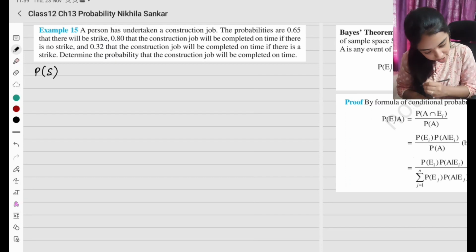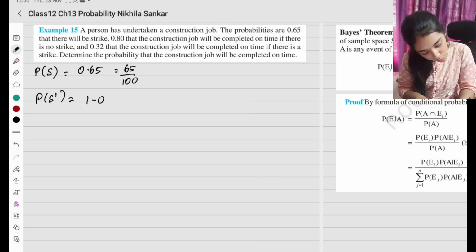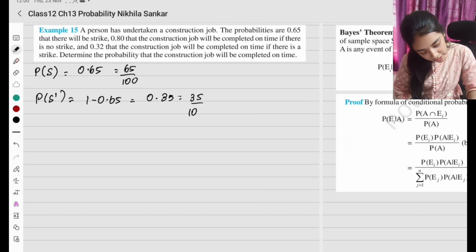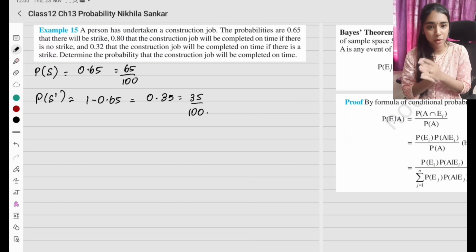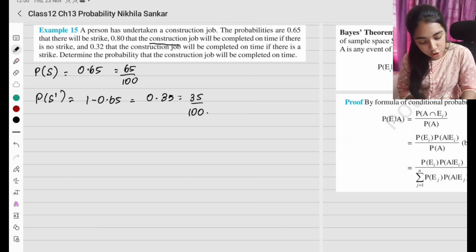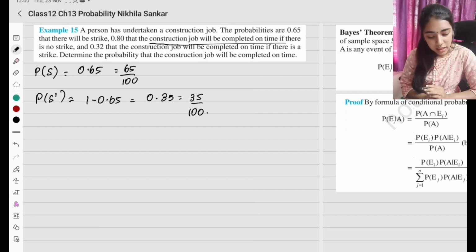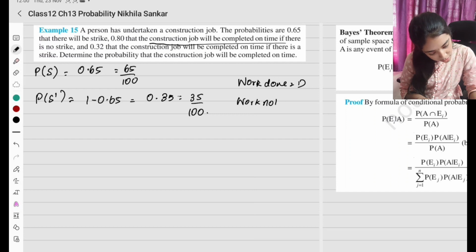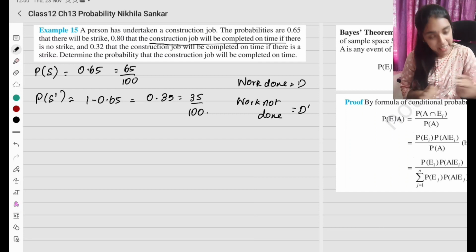Probability that there will be a strike is going to be 0.65, which is 65 divided by 100. So probability that there will be no strike is going to be 1 minus 0.65, which is going to be 0.35. Okay, which is 35 divided by 100. So probability of strike and the probability of no strike are given. 0.80 that the construction job will be completed on time if there is no strike. So the work done is going to be D. Work not done is going to be D dash.